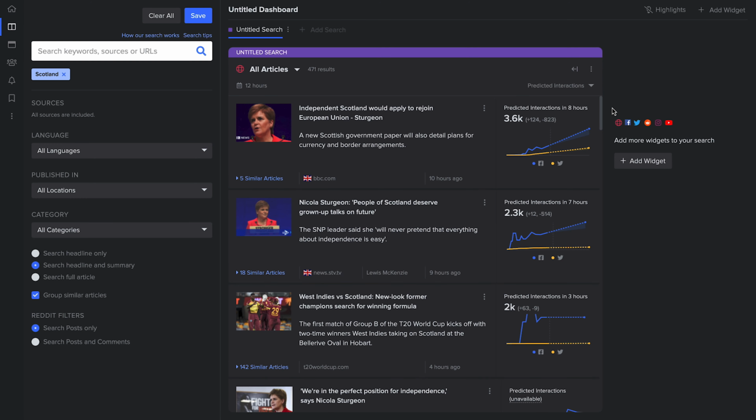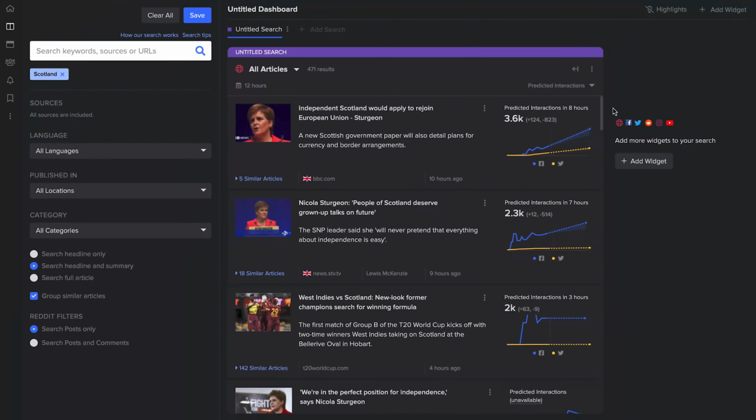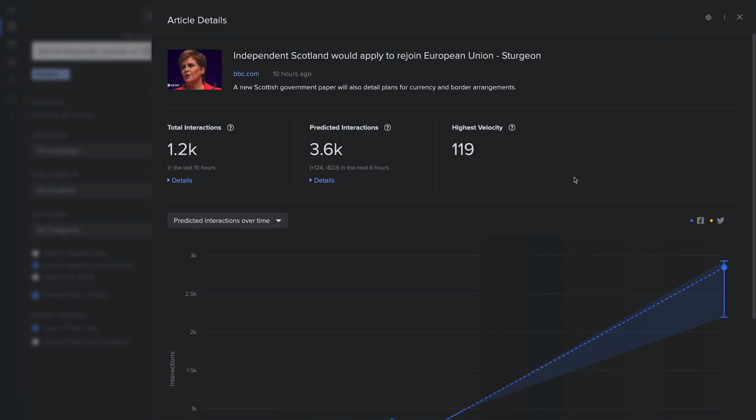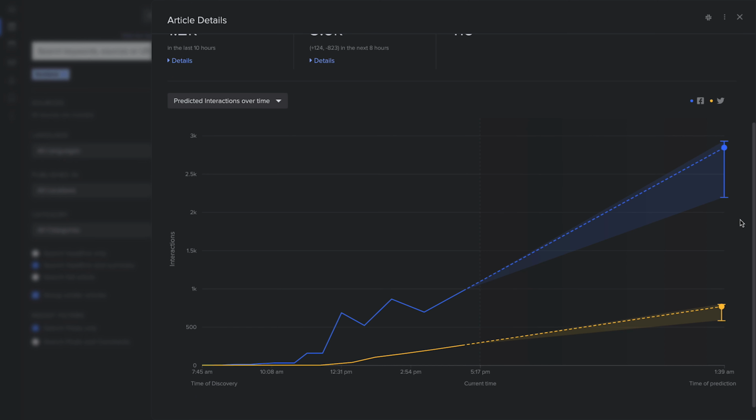Okay, so we can see a fairly big story broke 10 hours ago. The First Minister of Scotland here suggesting that I might get my European citizenship back one day. We can see that it is also offering predictive interaction data for the next 8 hours. Let's take a look. Okay, we can see the story is picking up some pace on both Facebook and Twitter, which isn't always the case, going into this evening.